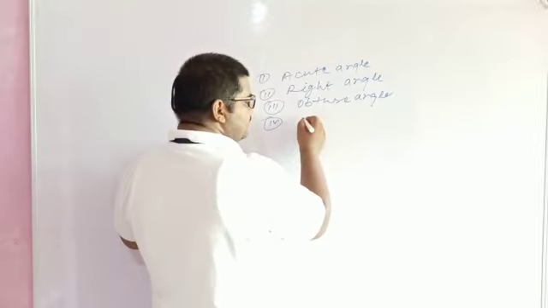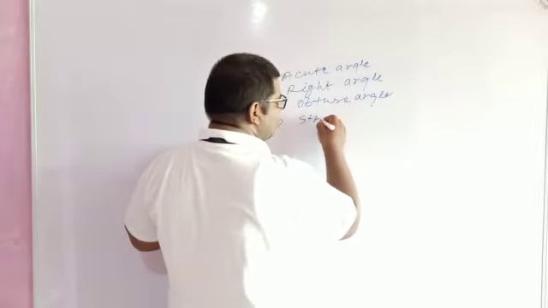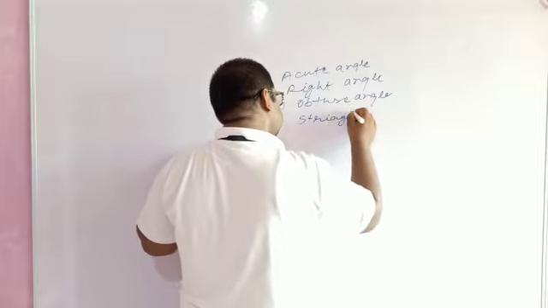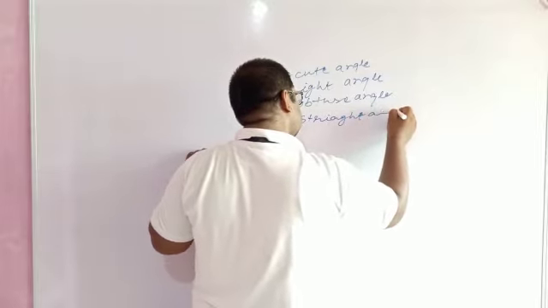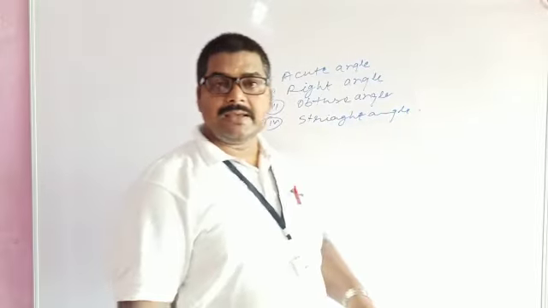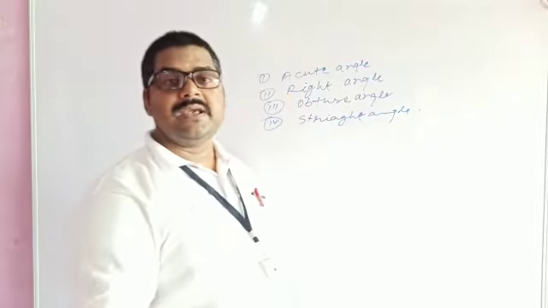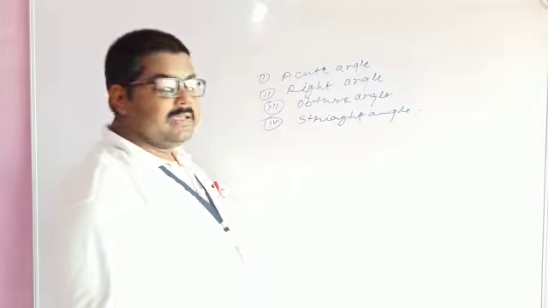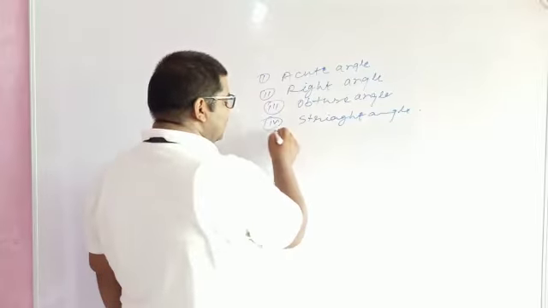The fourth one is straight angle. The angle whose magnitude is 180 degree is known as straight angle.